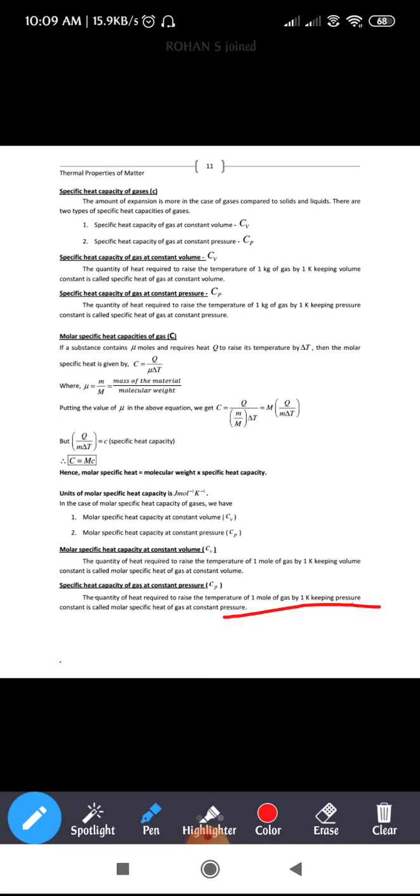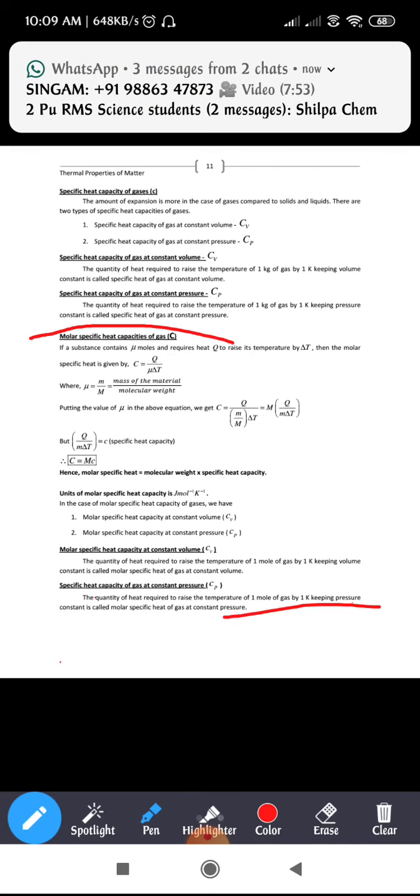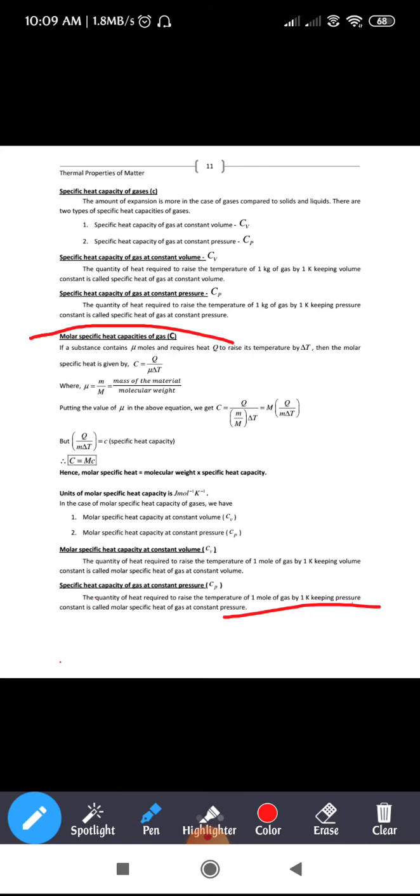Okay, the same thing, but what we are going to add is keeping the volume constant. That's all. 1 kg of gas, increasing the temperature by 1 Kelvin, at constant volume. The next is specific heat capacity of a gas at constant pressure. The same thing: the amount of heat required to raise 1 kg of gas by 1 Kelvin at constant pressure. So this is regarding the specific heat of a gas at constant volume and at constant pressure.